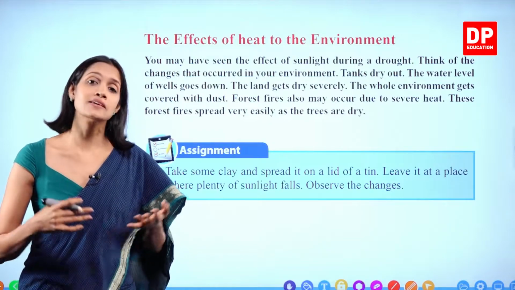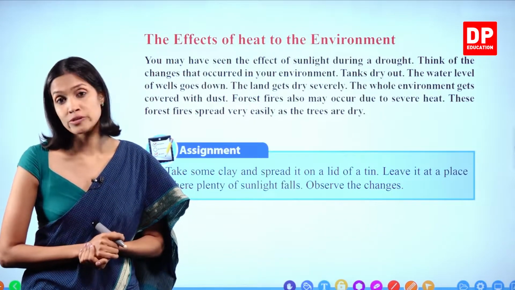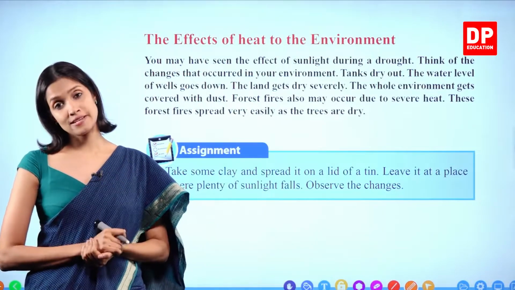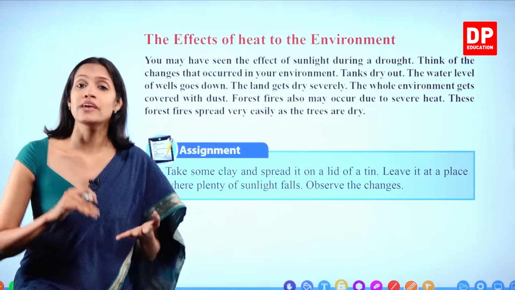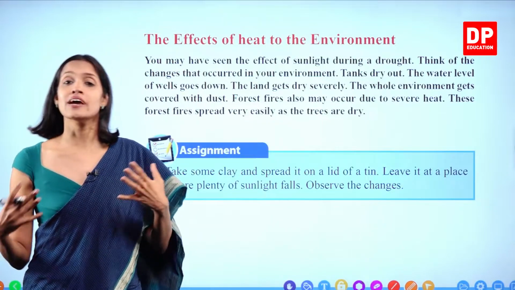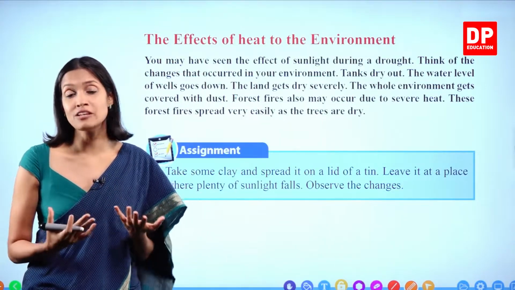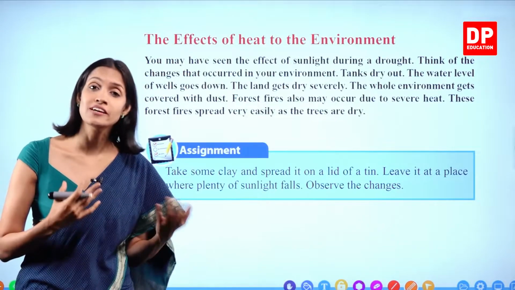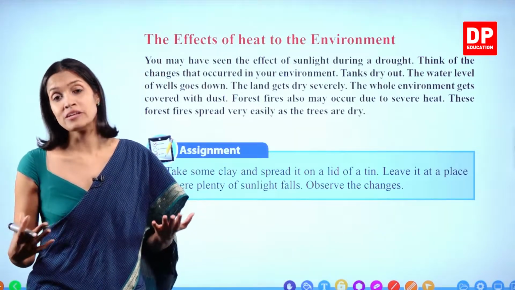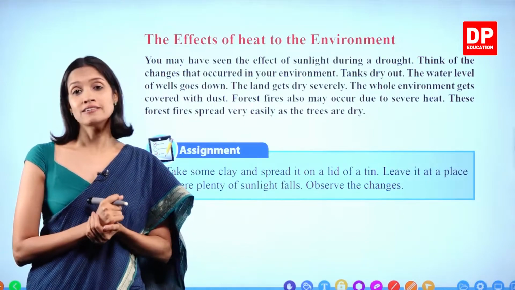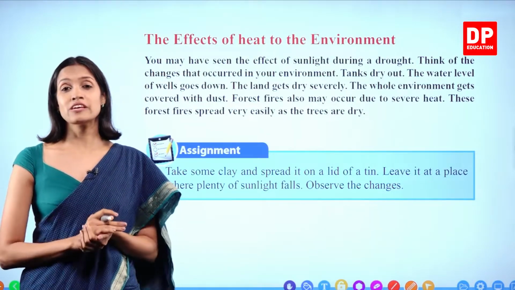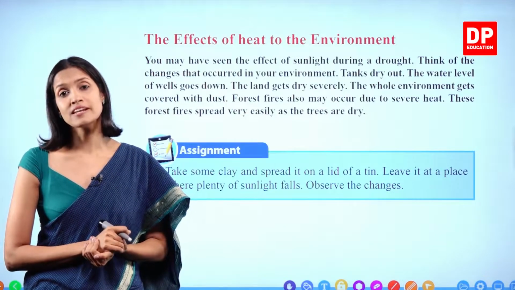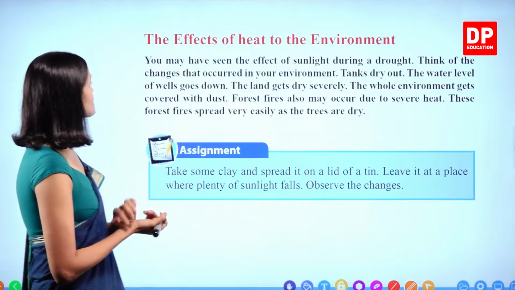Then what happens? Plants don't have enough water to absorb. Not only in the water bodies, the soil water also gets dried up. Right, children? So the aquatic animals die because they don't have a living place when all the water bodies get dried up. What happens to the other animals? They will die because of lack of water to drink. Plants die, because they don't have enough water to absorb and to grow. Right, children? We'll go through this.